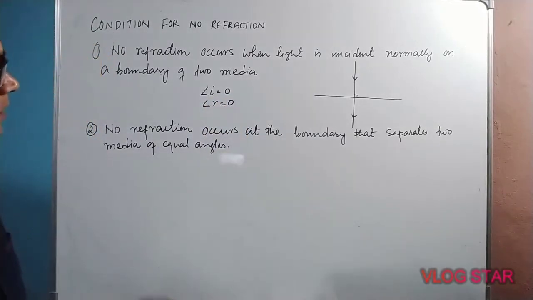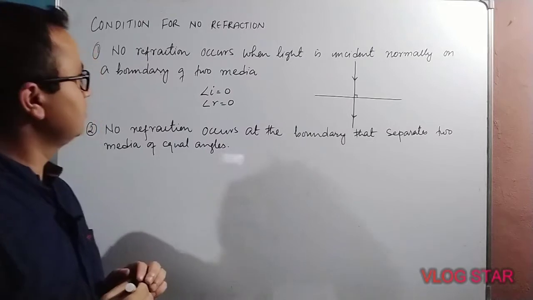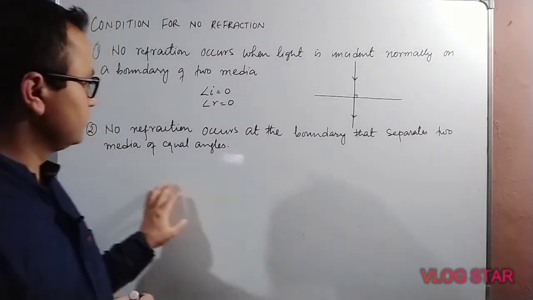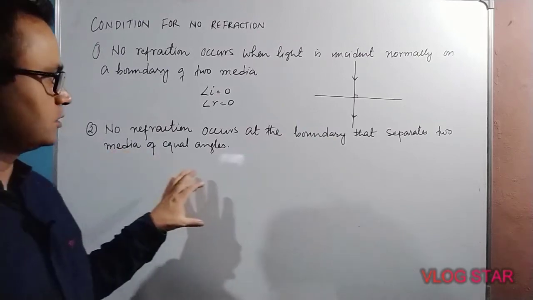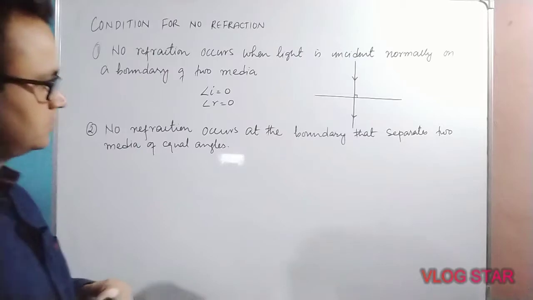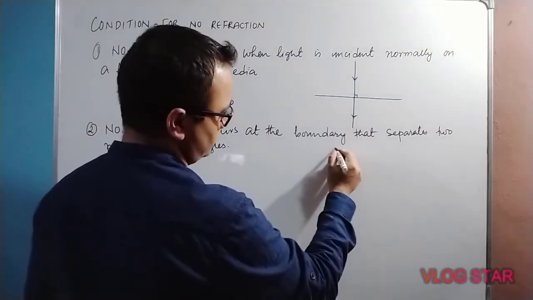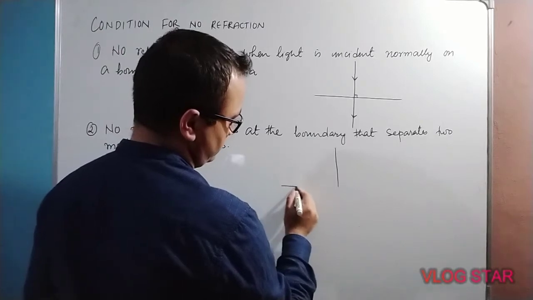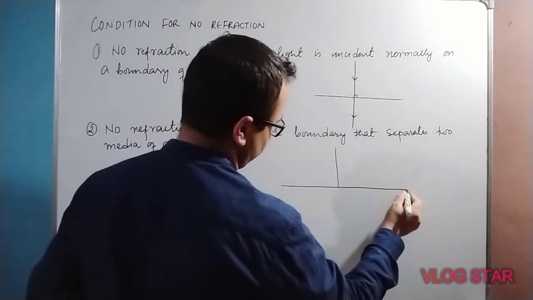If the angle of incidence and angle of refraction are 0, no refraction occurs. The second case is no refraction occurs at the boundary that separates media of equal refractive index. Suppose this is the normal, and this is the interface of two media.